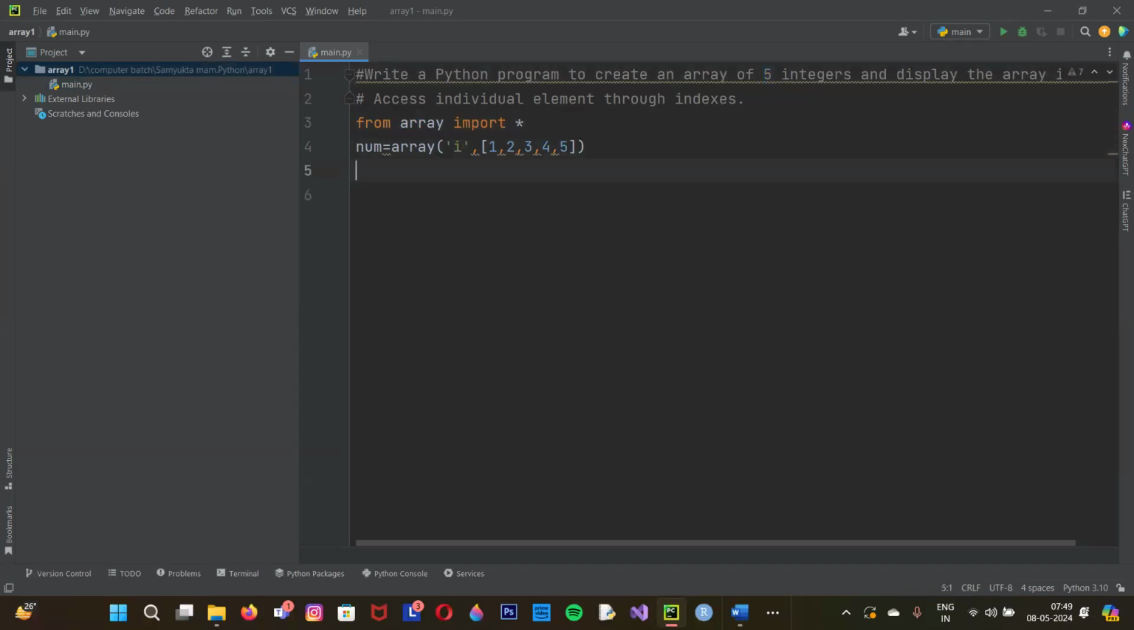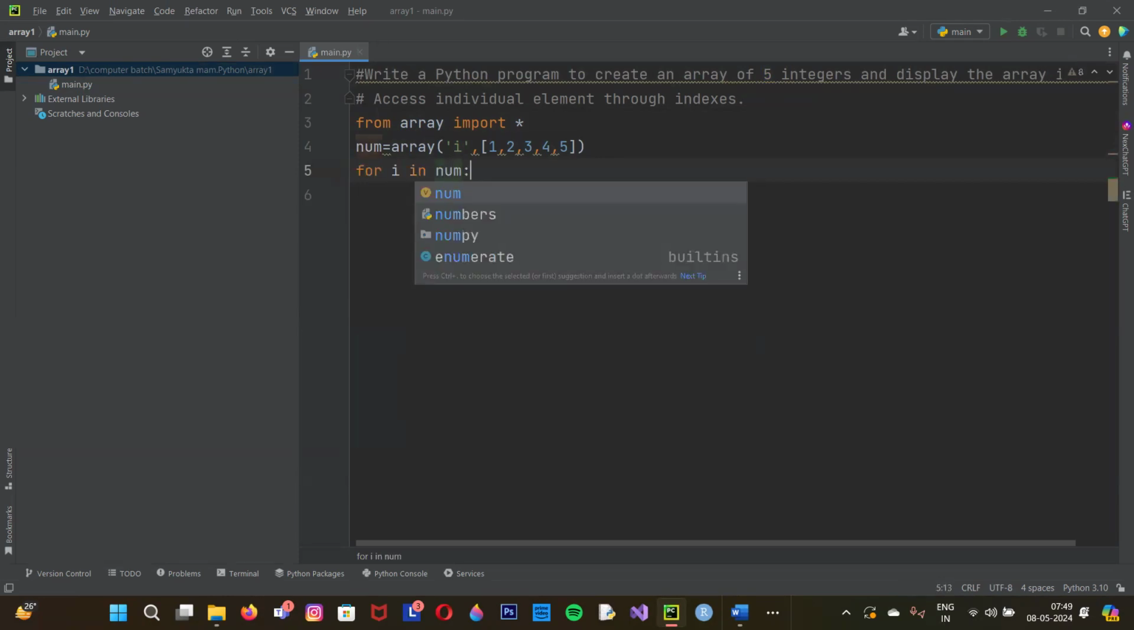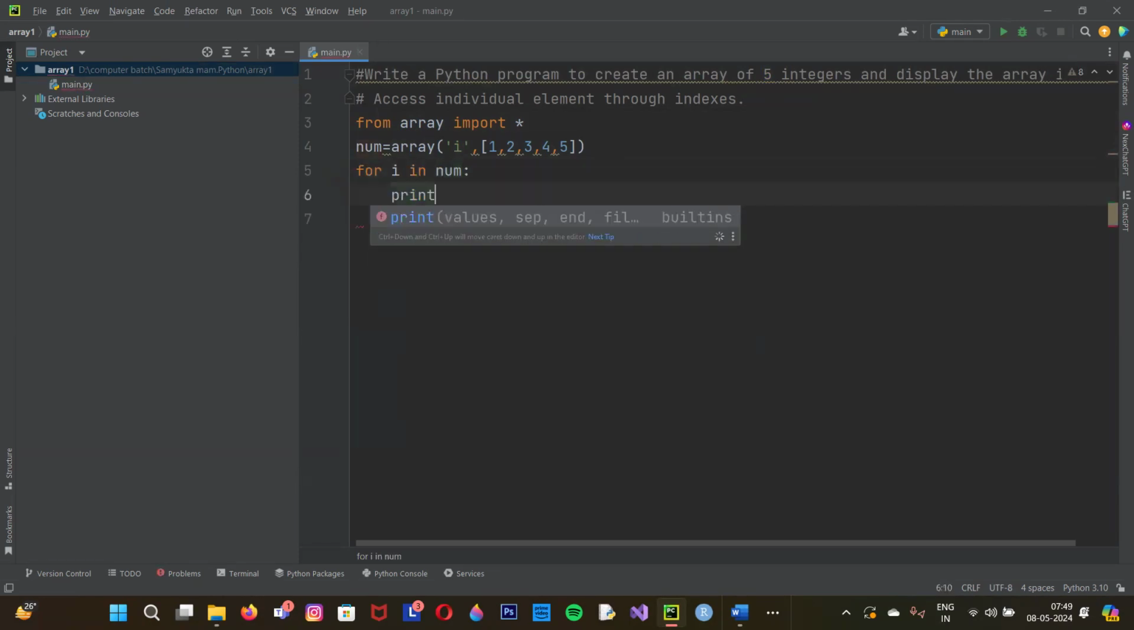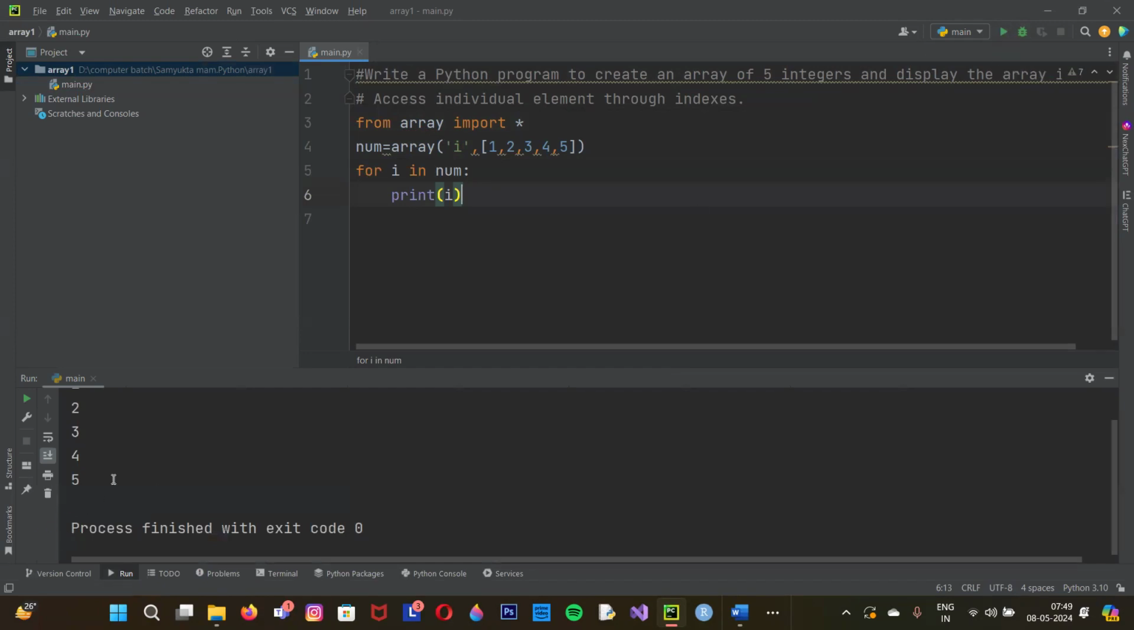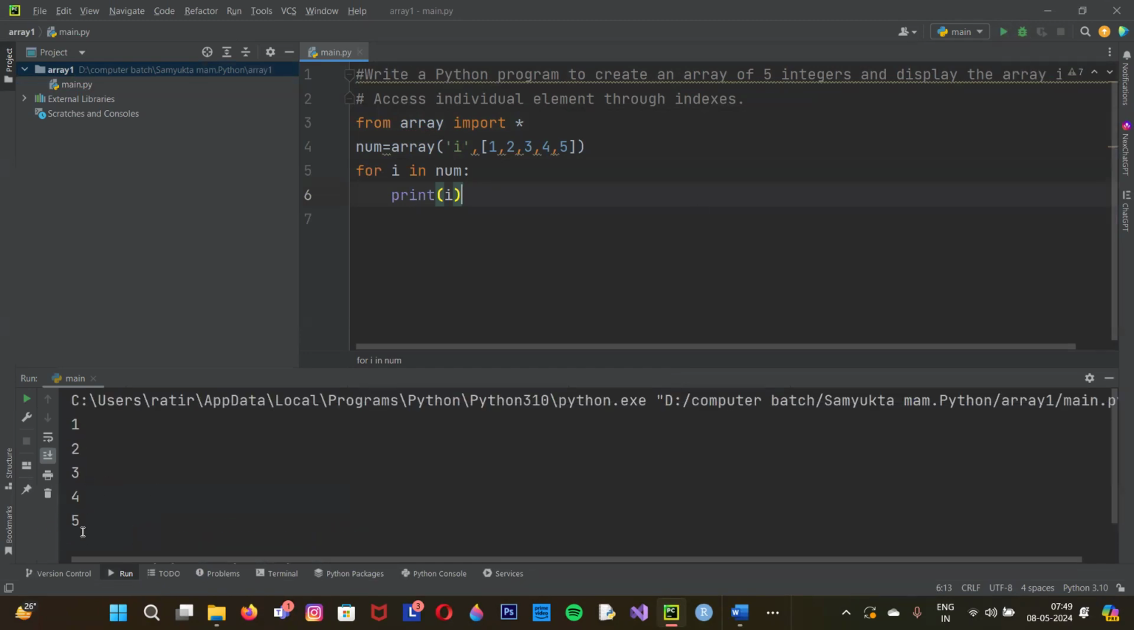Now use for loop: for I in num, and then print I. If I do this code, this is the part of array. When I run it, it will show you the simple numbers, as it merges all these things in a single variable, that is num.